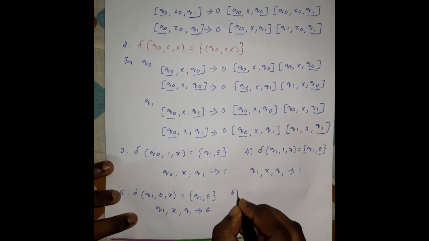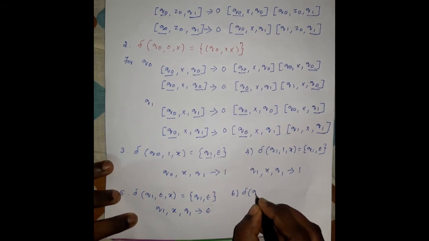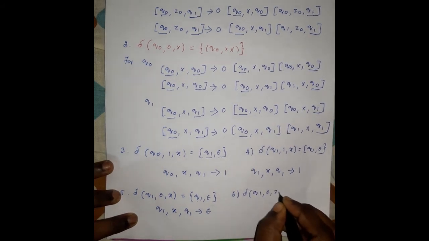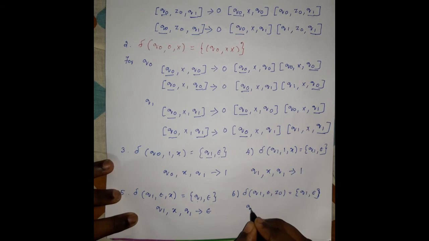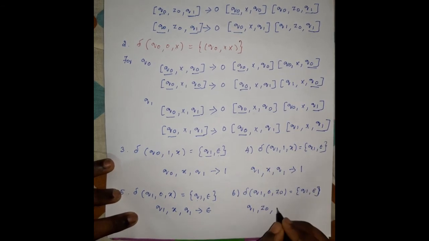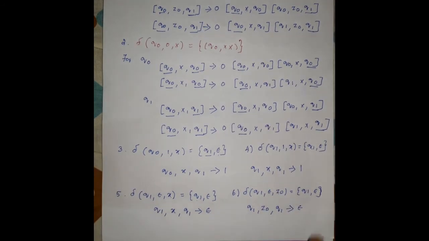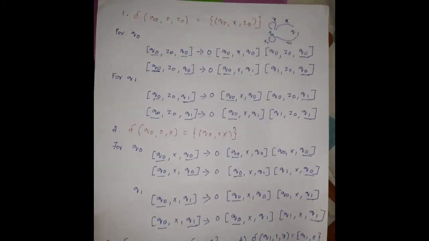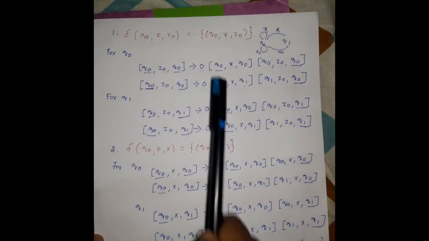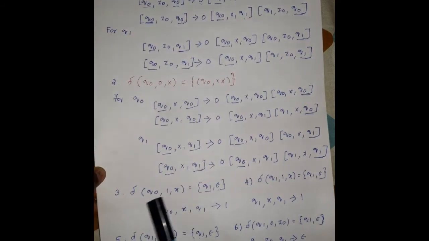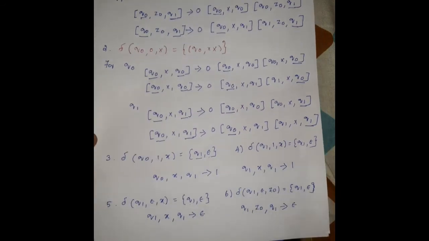And the last production is del of q1 comma epsilon comma z0, which gives q1 comma epsilon. The same step: the initial state is q1, the stack symbol is z0, and the final state is q1 by getting the input symbol epsilon. So these are the production rules for all the given 6 transition functions in a grammar: first one, second one, third, fourth, fifth, sixth.